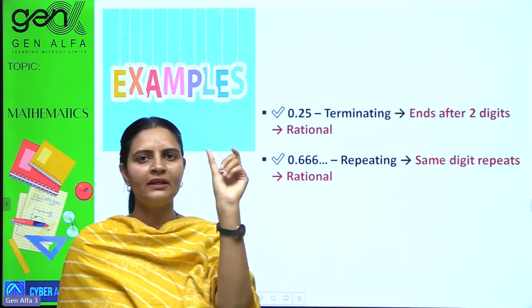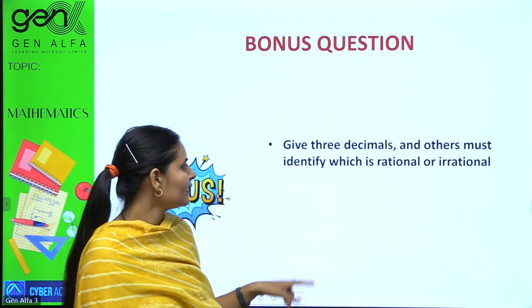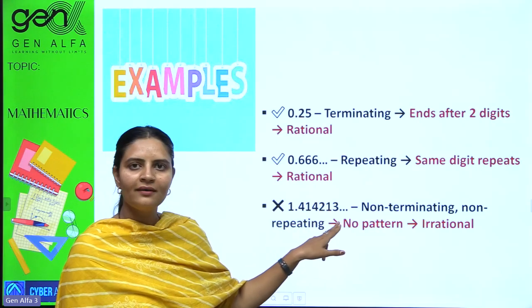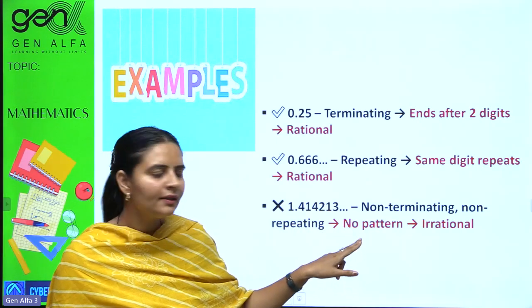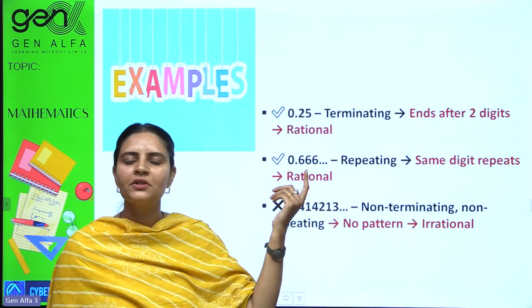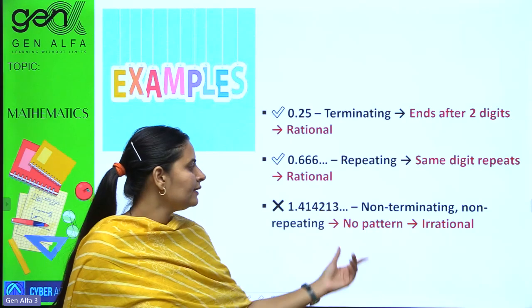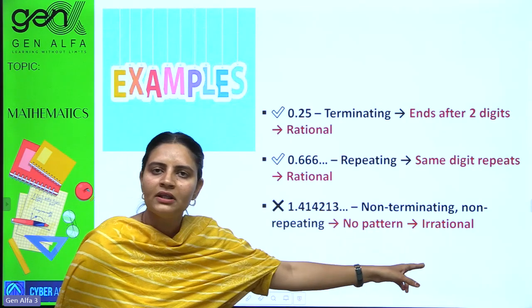Remember the rule: if it ends or repeats, it would be rational. And this number is not following any pattern: 1.42136, keep on going. Random digits are coming. We don't have any guesses about it. So it would be taken in the category of irrational numbers.